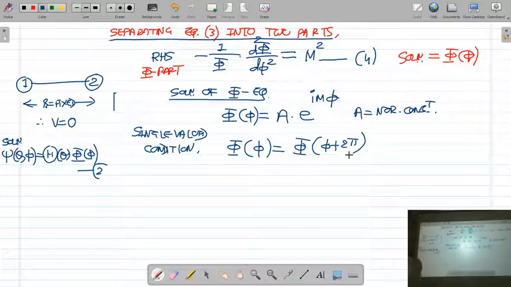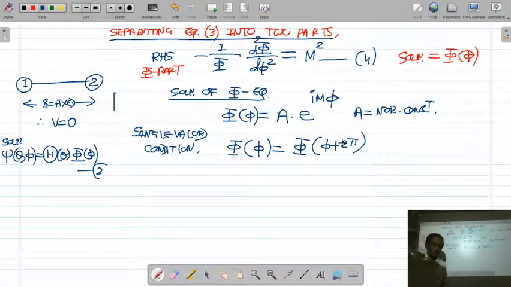This you studied in the previous semester. That single value condition implies that the value of the function phi calculated by putting coordinate phi, and if you calculate function phi by putting phi plus 2 pi, it will remain same. What does 2 pi mean?